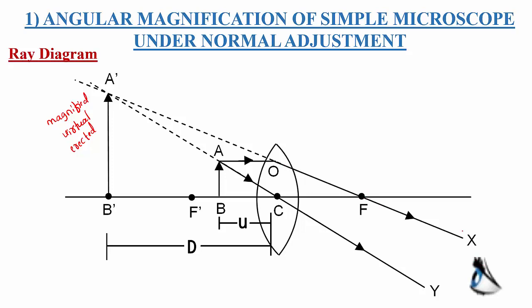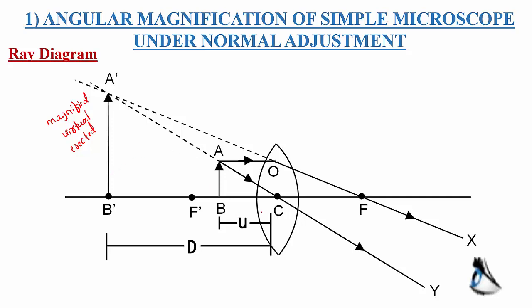Now we are observing these two refracted rays X and Y. When observed by the person, these refracted rays appear to come from the point A dash. They appear to converge at A dash, but remember it is not real, it is just an assumption. So we get the image on the same side of the lens, that is A dash B dash. This image is magnified, virtual and erect.